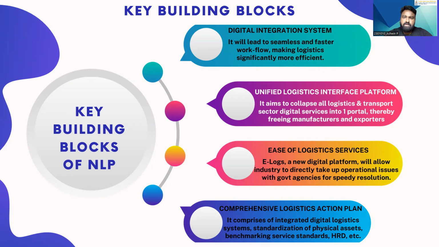The main aim is unification. That is, there should be only one portal. That portal should be accessible for all the manufacturers and exporters, and it should collapse all the logistics and transport into a single unified thing. This is the second aspect.